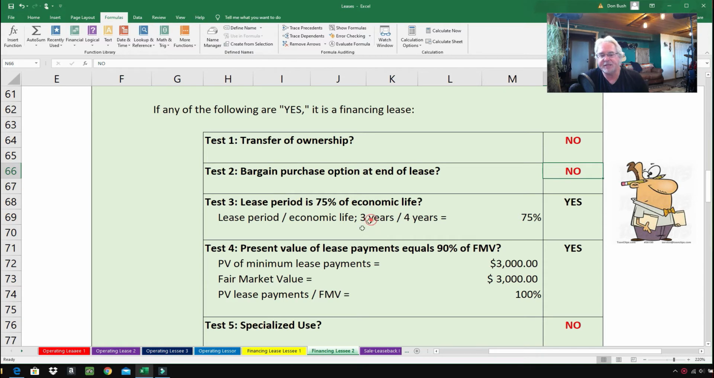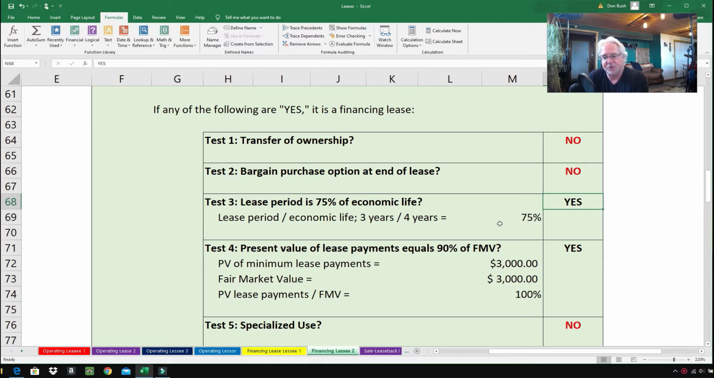Test number 3, the lease period is 75% of the economic life. Now the lease is going to go for 3 years, and the economic life is 4 years. So 3 divided by 4 is 75%. So yes, it meets that test. Is the lease period 75% of the economic life? And it is. So that test right there says that the lessee is really buying this asset. It says it's a lease. The contract says it's a lease. But the lessee is really buying this asset.